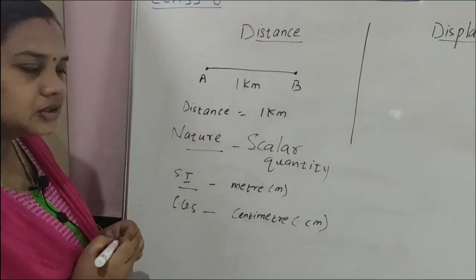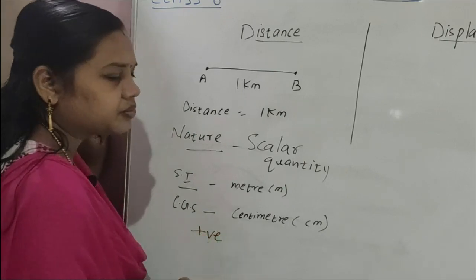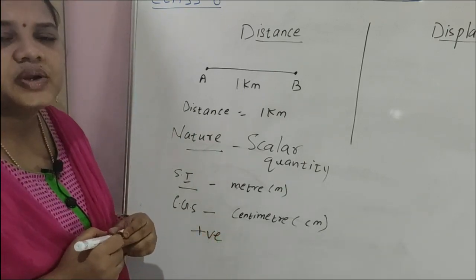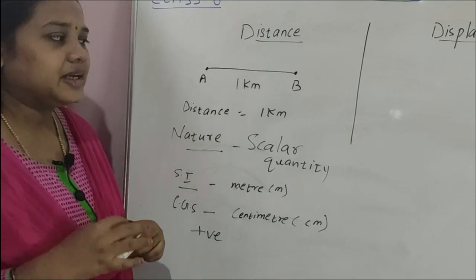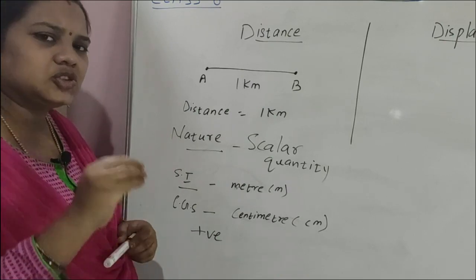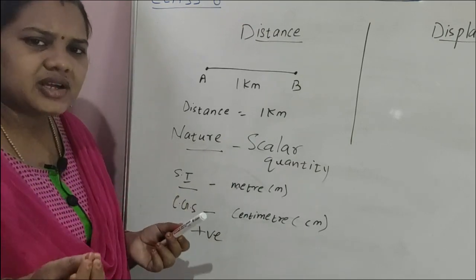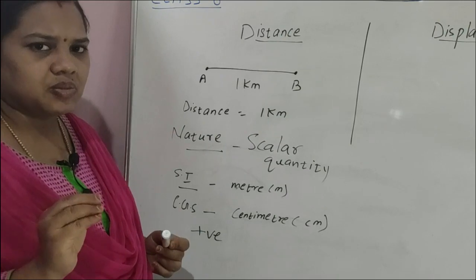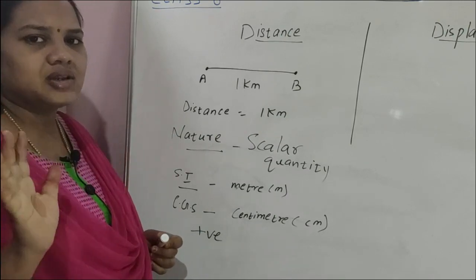Next, distance is always positive. Distance cannot be negative or 0. Negative is not possible. If a body moves, it covers some distance at minimum. So if a body moves, compulsorily something will be there.